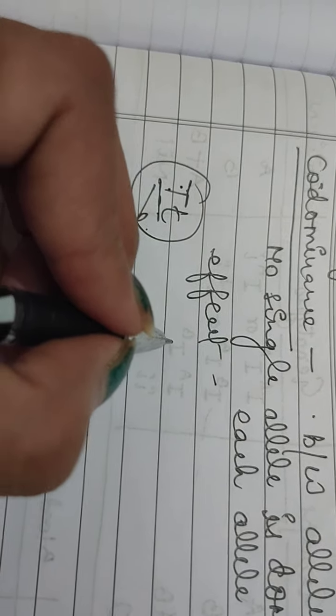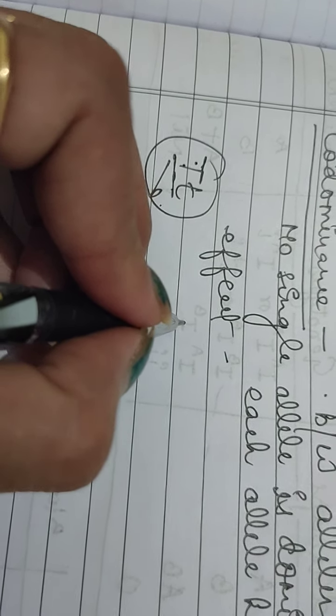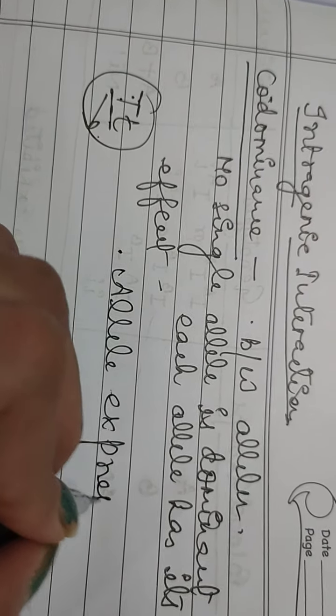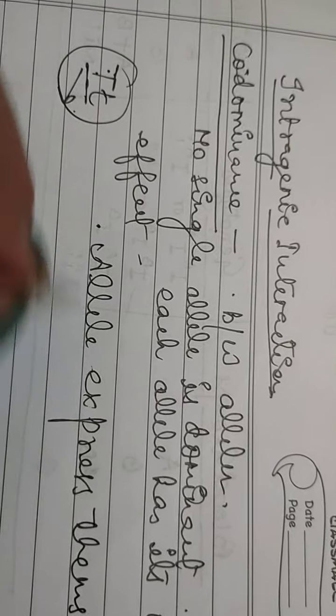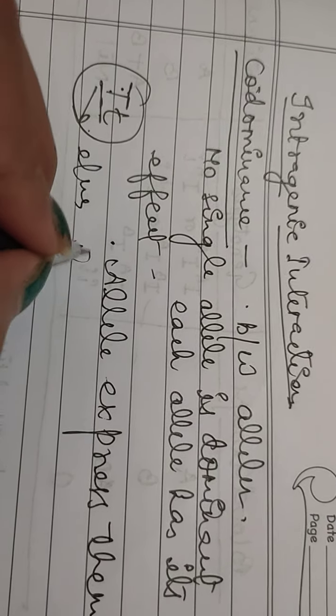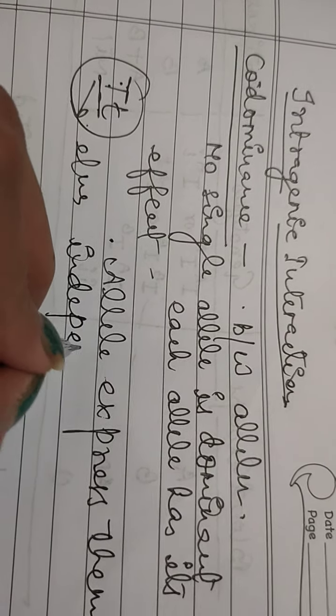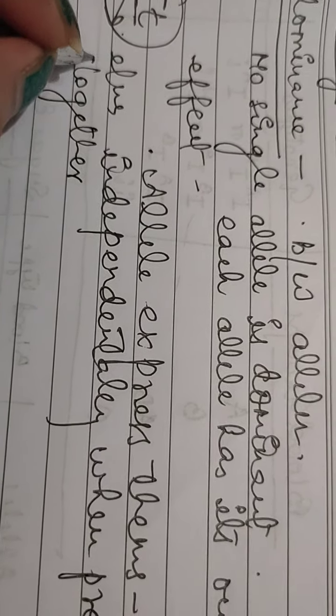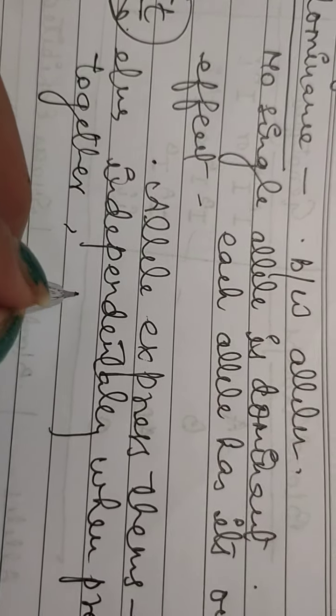These alleles which express themselves independently when present together are called codominant alleles.